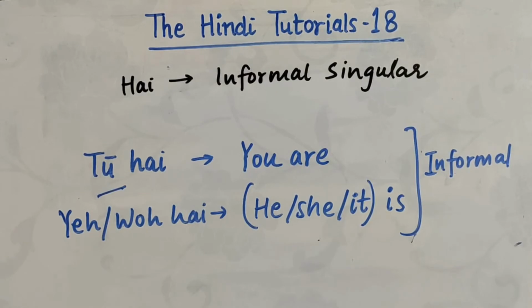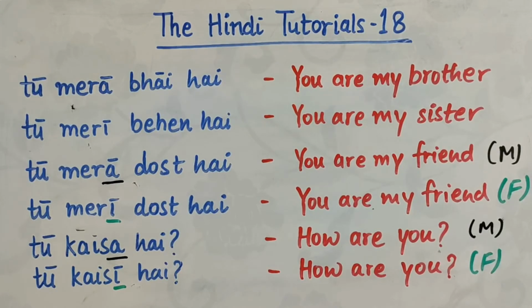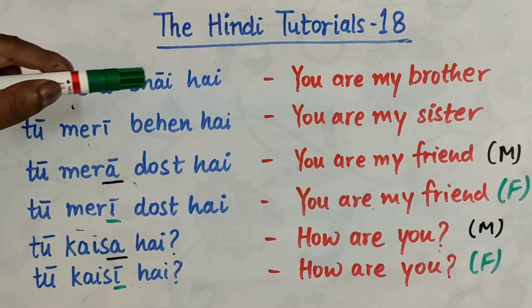We have also learned how to use ye, wo in the tutorial number 11 and now in the tutorial number 17, the previous video. Now we will do some more examples to clarify everything. ठीक है? Let's see the examples. Suppose I have a brother and a sister of similar age as mine or younger brother. तू मेरा भाई है.